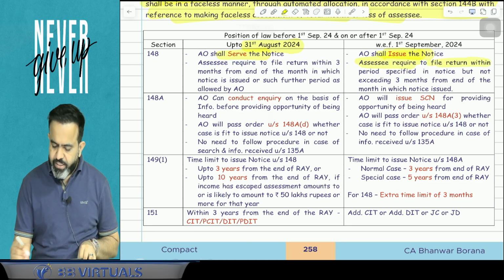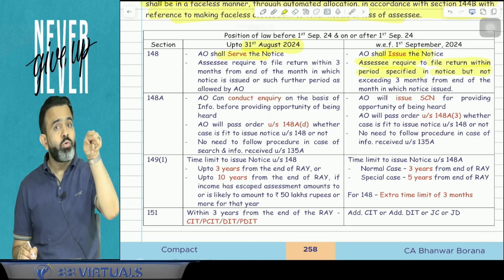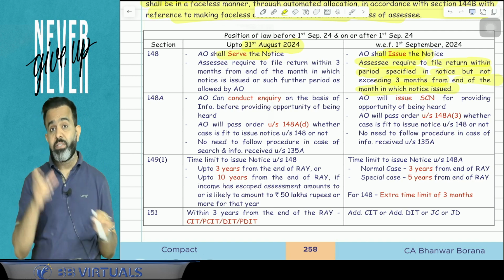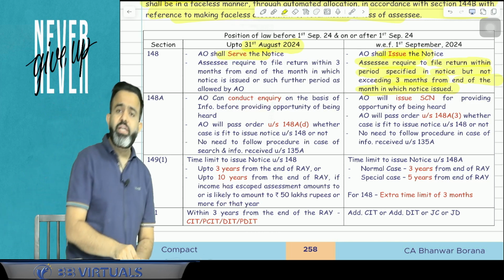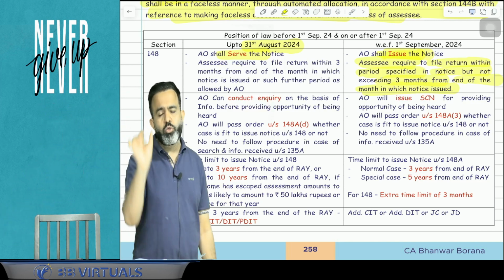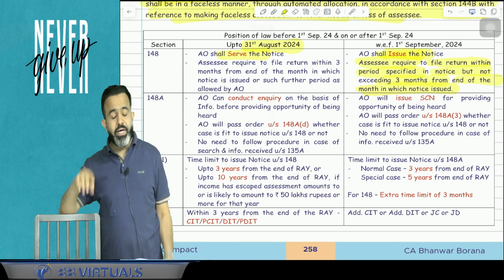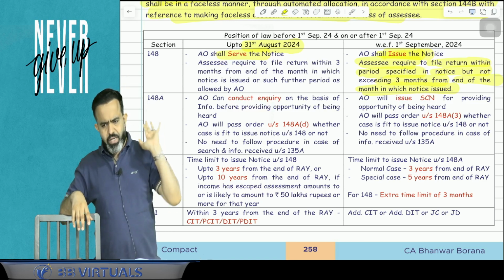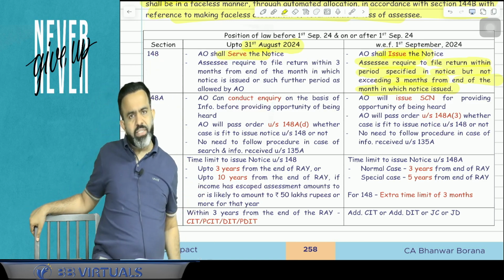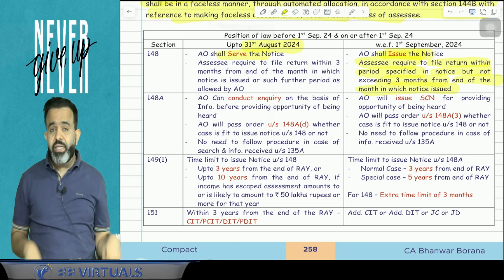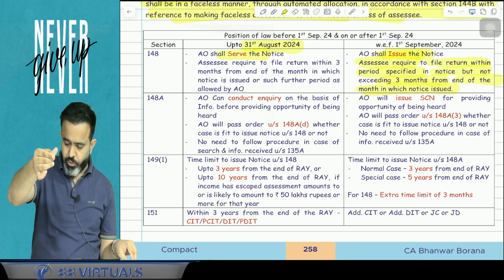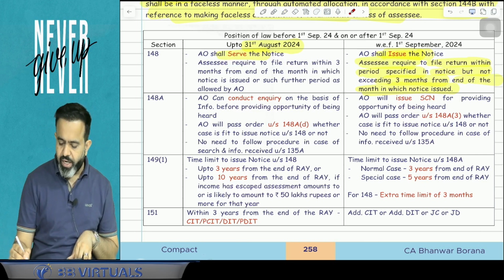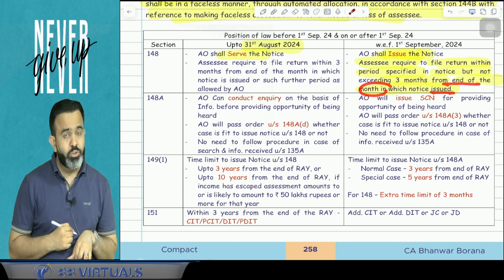Assessee is required to file the return within the period specified in the notice, but not exceeding 3 months from the end of the month in which notice is issued. So guys, now AO will tell you that in this particular time you should file the return. Earlier there was a standard 3 month time limit, but now AO will give you the time limit in the notice, and that maximum time can be 3 months from the end of the month in which notice is issued.